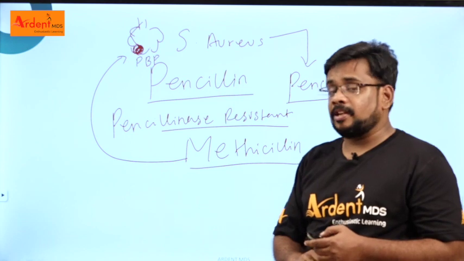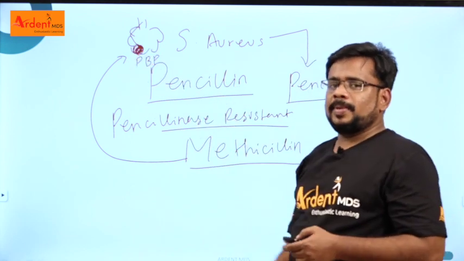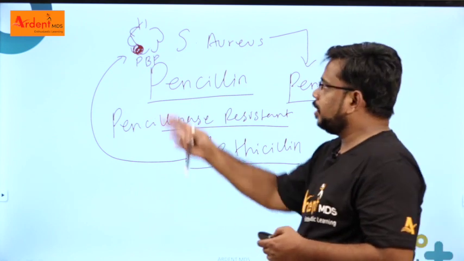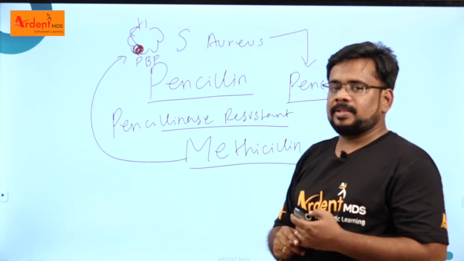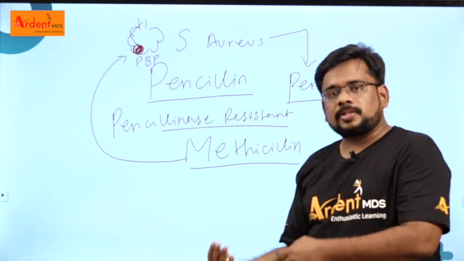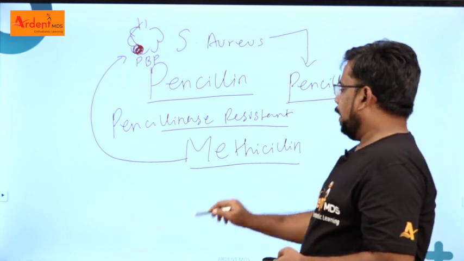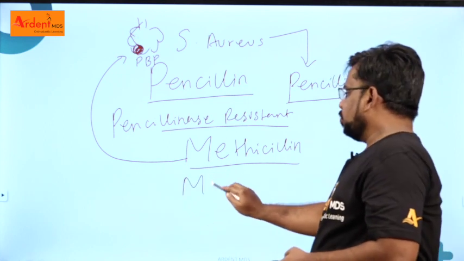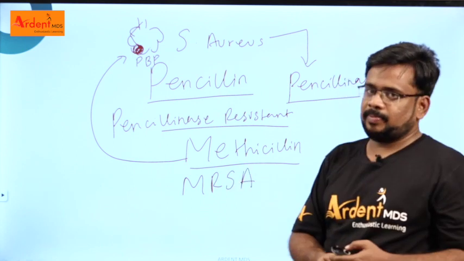These organisms are very clever. They just change the shape. Now methicillin is confused and cannot bind to the particular protein where it regularly binds. Now methicillin also doesn't work. Those organisms are called MRSA, that is methicillin resistant Staphylococcus aureus.